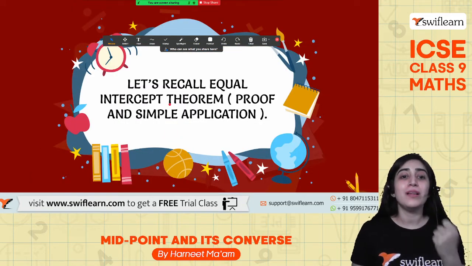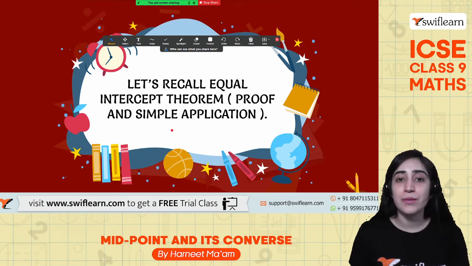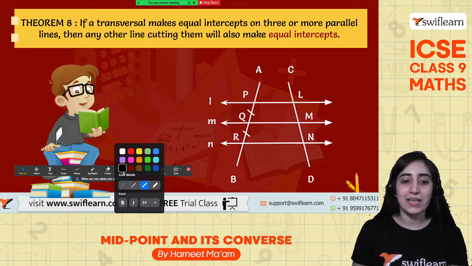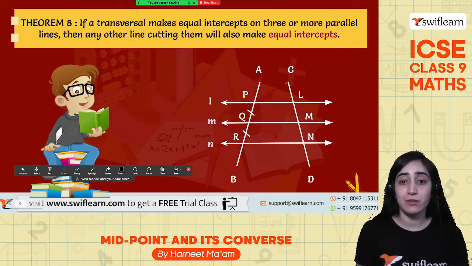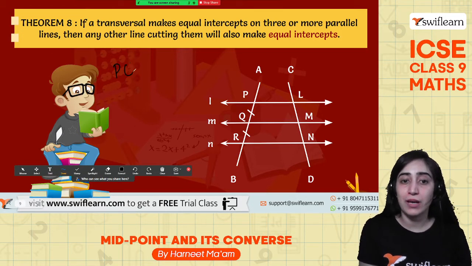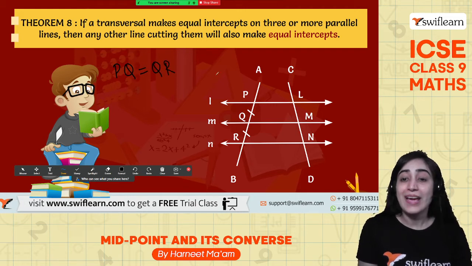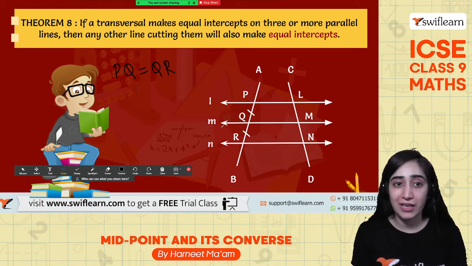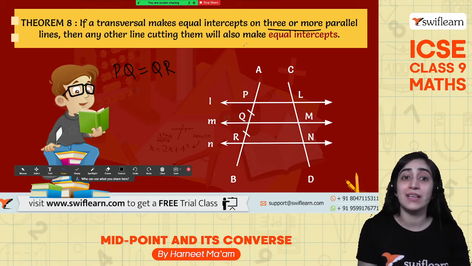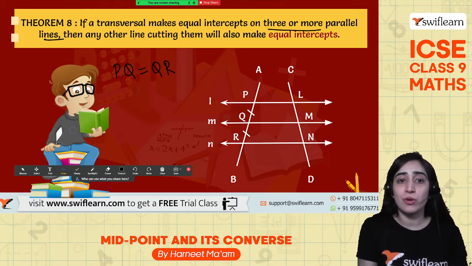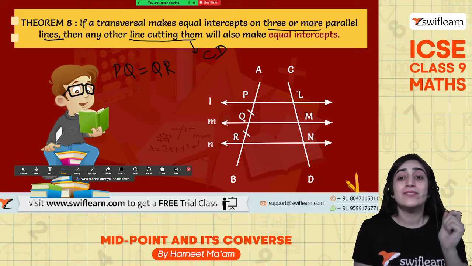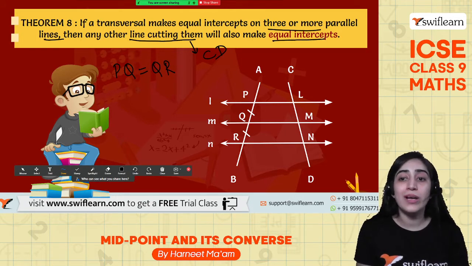All right, so let's recall the equal intercept theorem and proof and its simple application. So everyone ready? What does this theorem say? It says that if a transversal makes equal intercepts, so if it's given that PQ is equal to QR, in that case, the lines L, M and N are parallel to each other. So whenever there are three or more parallel lines making equal intercepts, any line cutting them, which here is CD in this particular theorem, will also make equal intercepts. In the same way, LM is equal to MN.